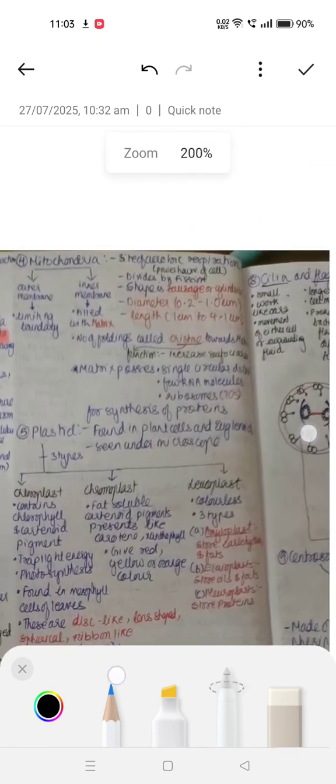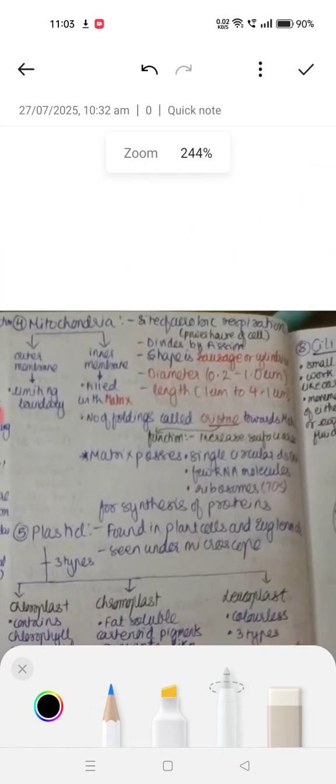Next, we come to mitochondria, which are the site of aerobic respiration, the powerhouse of the cell. Mitochondria, we all know, divide by fission. We have the outer mitochondrial membrane and the inner mitochondrial membrane. The outer membrane forms the limiting boundary, whereas the inner membrane is filled with matrix.